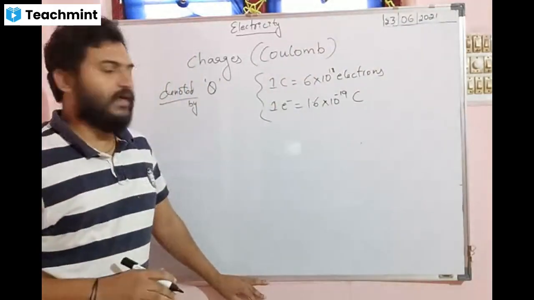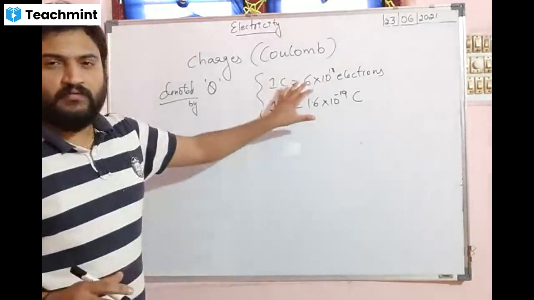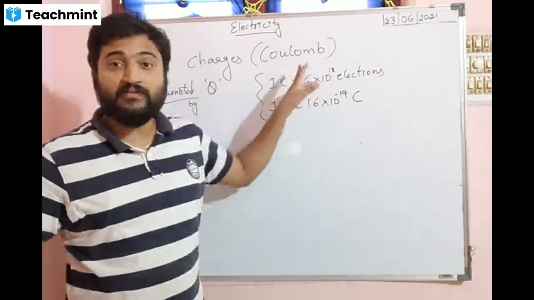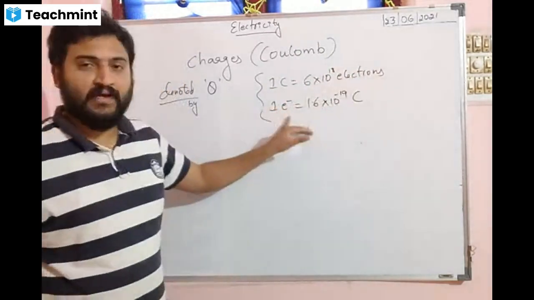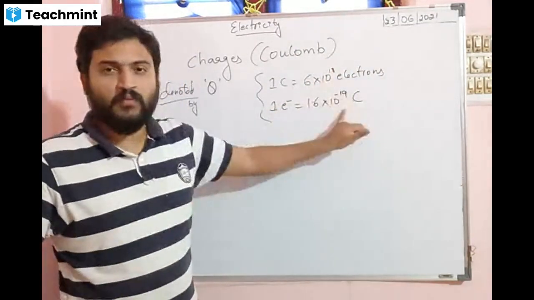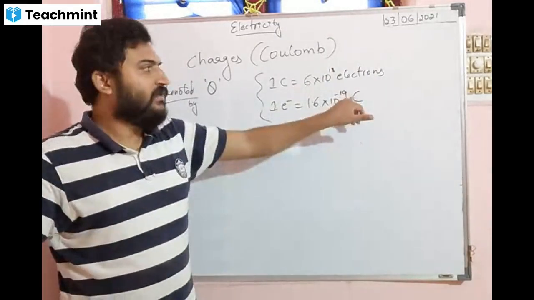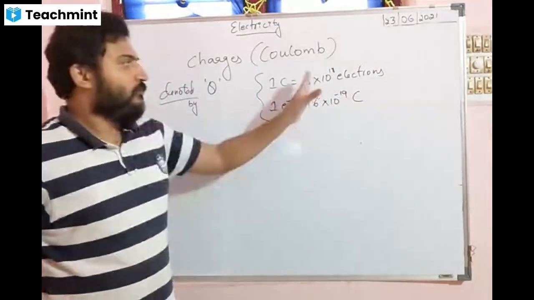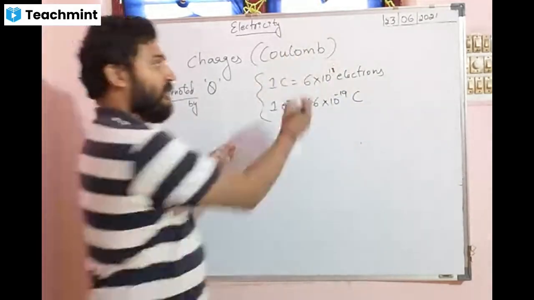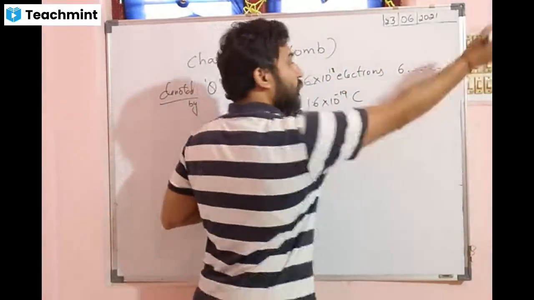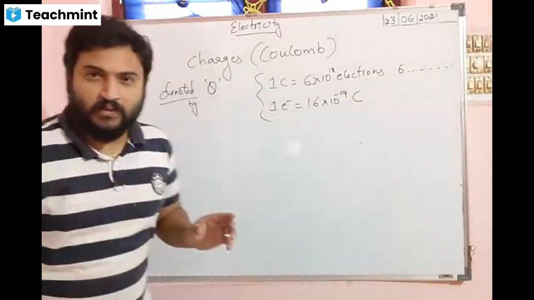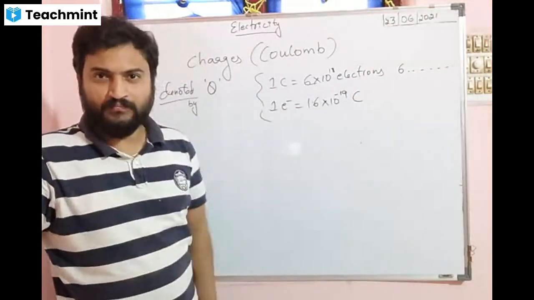You may get these questions. What is the meaning of this? 1 coulomb of charge will consist of 6 into 10 to the power 18 electrons, and 1 electron will have the charge of 1.6 into 10 to the power minus 19 coulomb. What is the meaning of this? And 6 into 10 to the power 18 means in front of 6, if you write 18 zeros, do you think the number is less or more?